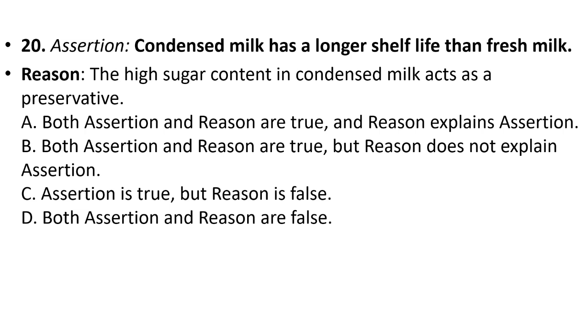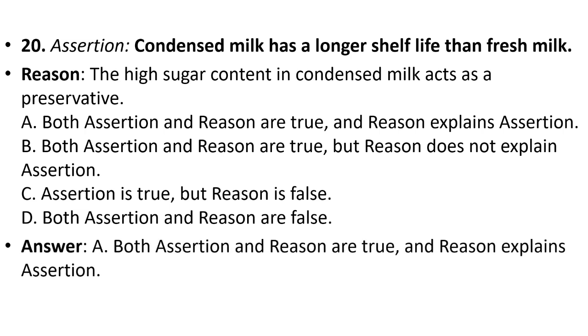A. Both assertion and reason are true and reason explains assertion. B. Both assertion and reason are true but reason does not explain assertion. C. Assertion is true but reason is false. D. Both assertion and reason are false. Here the answer is option A. Both assertion and reason are true and reason explains assertion.